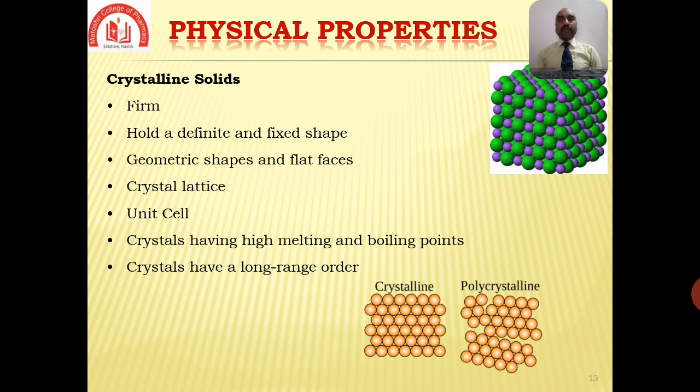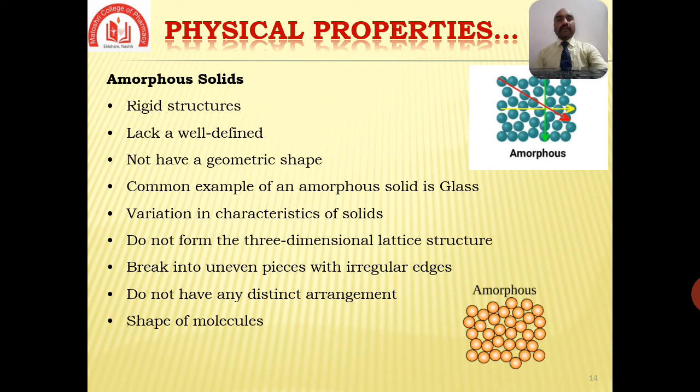The intermolecular forces are also uniform throughout the structure. Crystals have a long range order, which means the arrangement of atoms is repeated over a great distance. Here the diagram shows the crystalline forms in a regular pattern. Then second, amorphous solids.